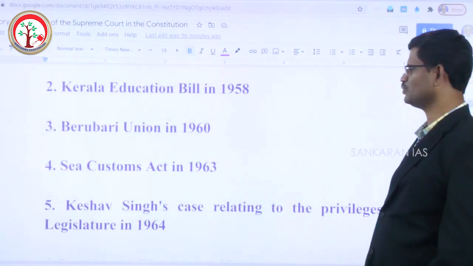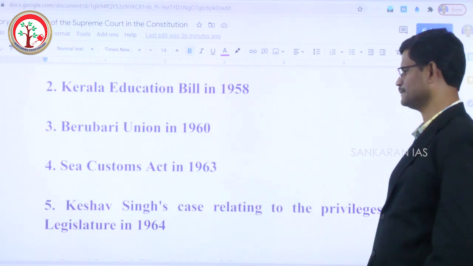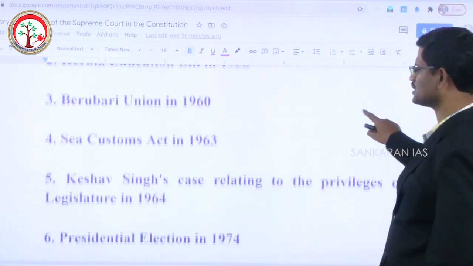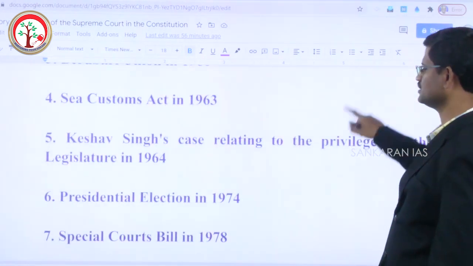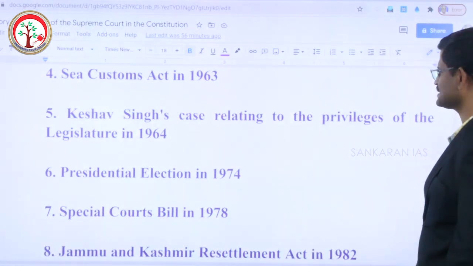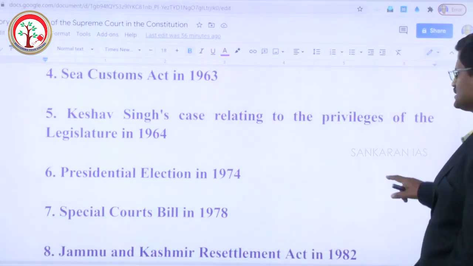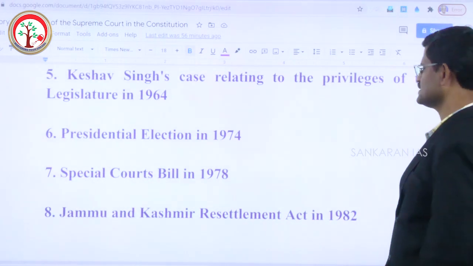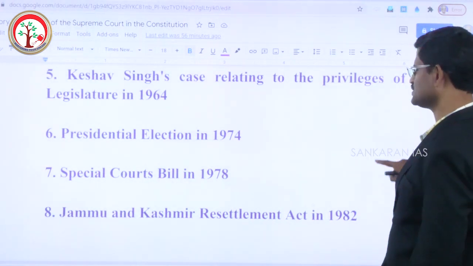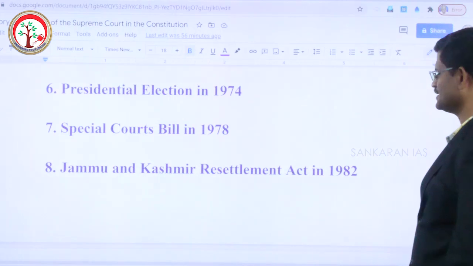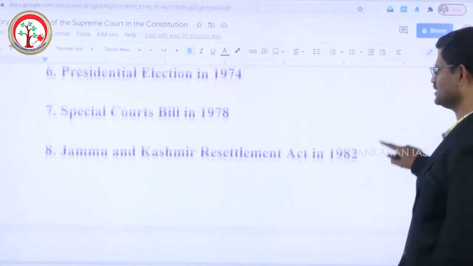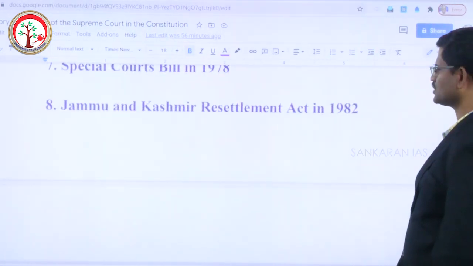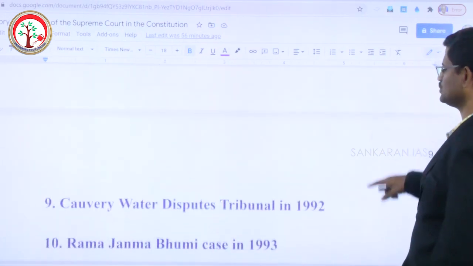The third one, Berubari Union in 1960. The fourth one, Sea Customs Act in 1963. Fifth one, Keshav Singh's case relating to the privileges of the legislature in 1964. Sixth one, Presidential Election in 1974. Seventh one, Special Courts Bill in 1978. Eighth one, Jammu and Kashmir Resettlement Act in 1982.